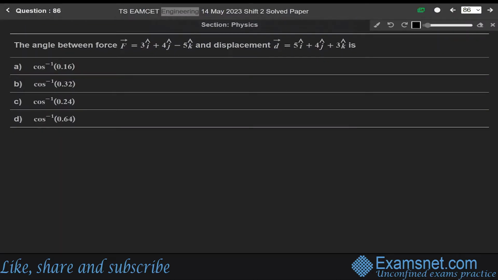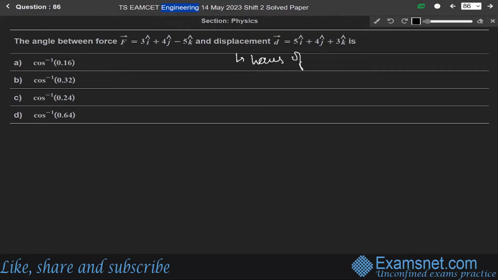The next question is 86. The angle between force F equals 3 i cap plus 4 j cap minus 5 k cap and displacement D equals 5 i cap plus 4 j cap plus 3 k cap is. This question is again from the chapter of laws of motion. We have to find the angle between them.